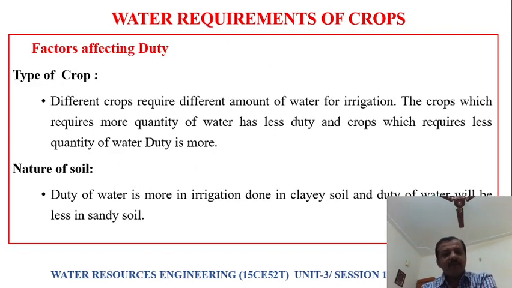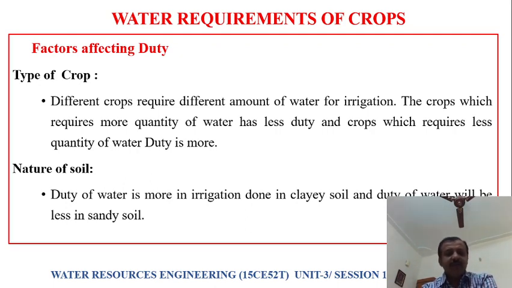Now there are various factors which affect duty. First is the type of crop. The crop which requires more quantity of water, the duty will be less. If the crop requires less quantity of water, duty will be more. This is because for a crop which requires more water, we can't irrigate more area, hence duty will be less. If the crop requires less quantity of water, more area can be irrigated, and hence duty is more.